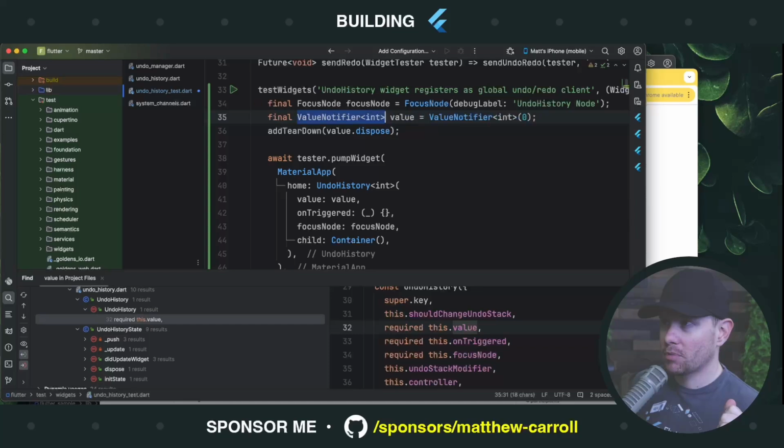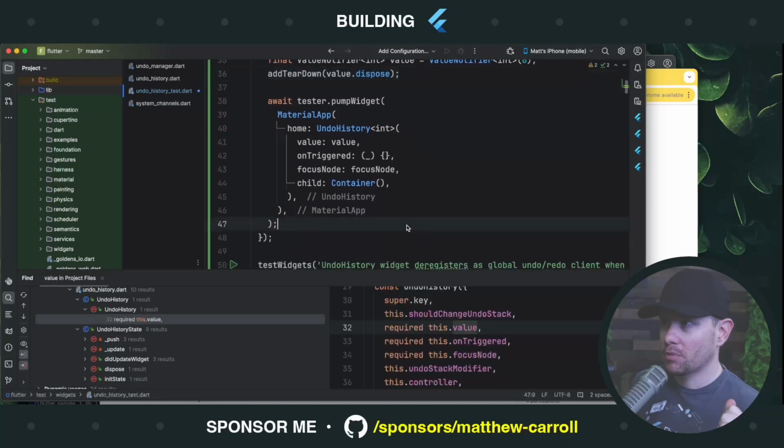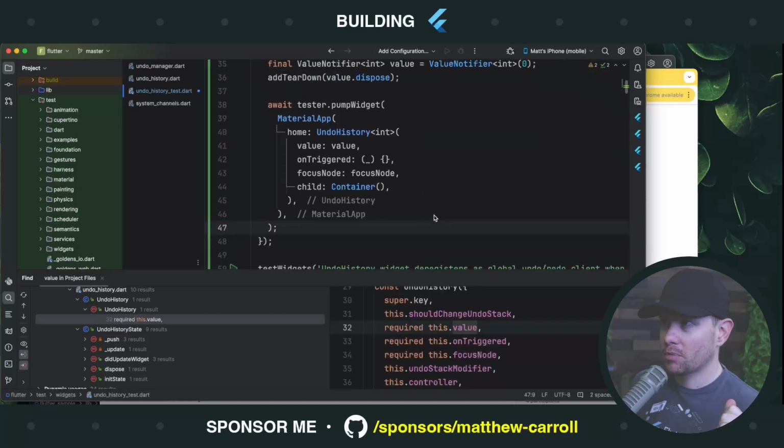Wow. Okay. So I just found out that even though the Dart team shipped null safety, and one of the benefits of that language change is the ability to infer types, to be able to do this, where value knows it's a value notifier, Flutter has added a linter that forces you to repeat the type. That seems kind of crazy to me. That's like thousands of extra tokens throughout the code base just because. And maybe there's some historical context there, but anyway, when we first pump, there's no focus.